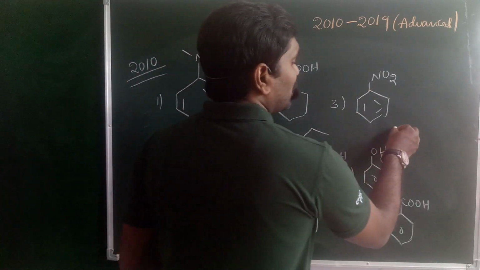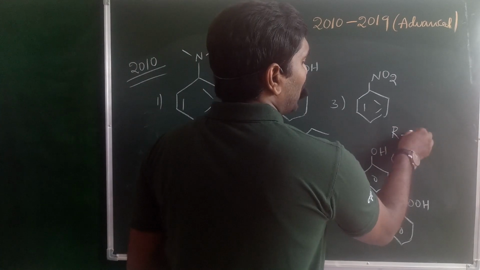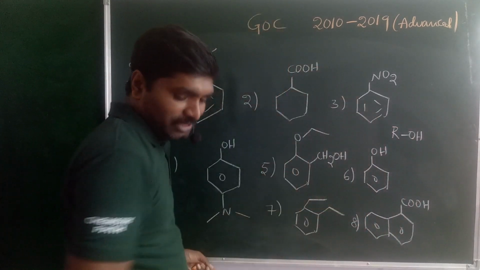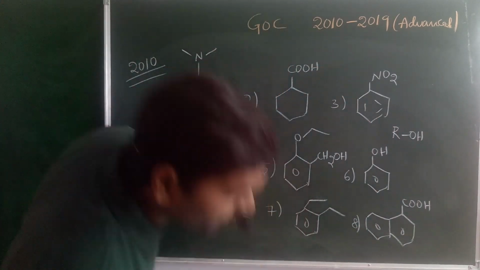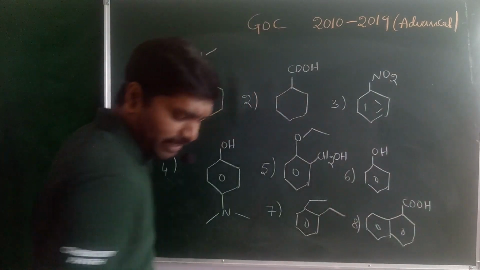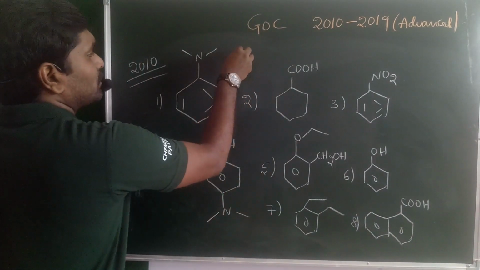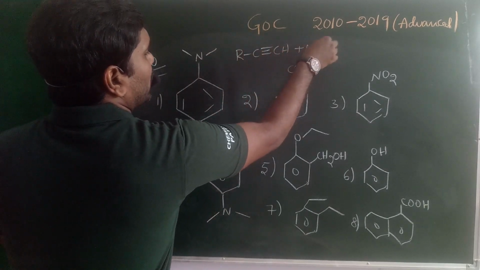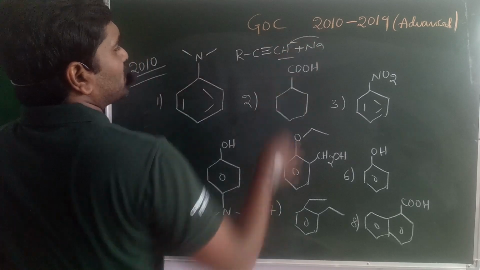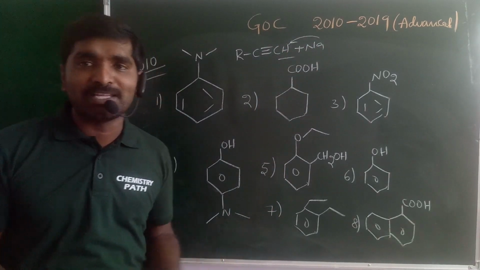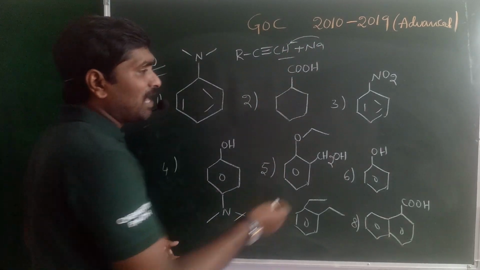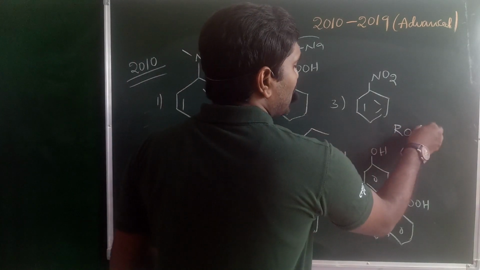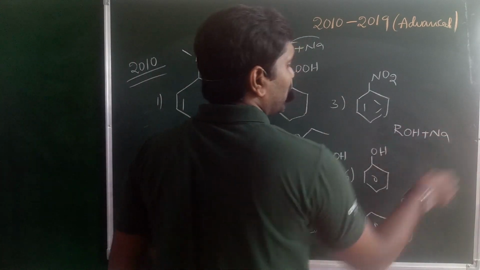So all the acidic compounds may react with the sodium metal, you know that. When you take the alkyne, RC triple bond CH, it may react with the sodium metal, H plus is replaced by the Na plus. Even alcohols, ROH, may also react with the sodium metal.